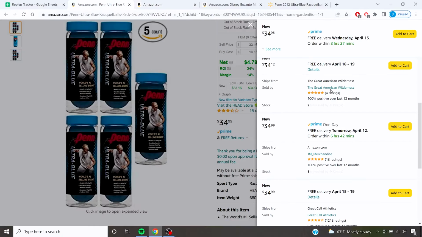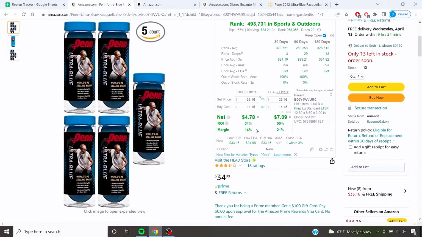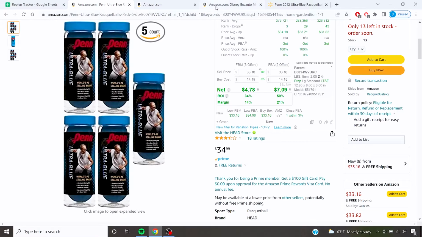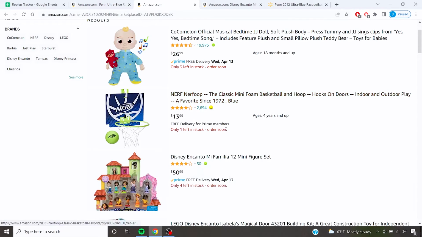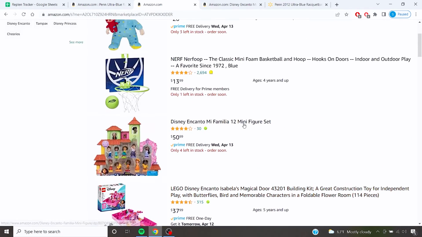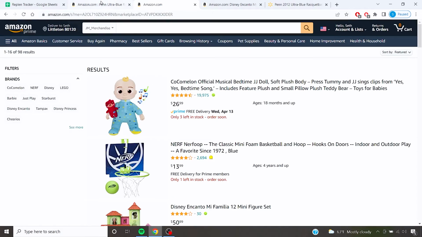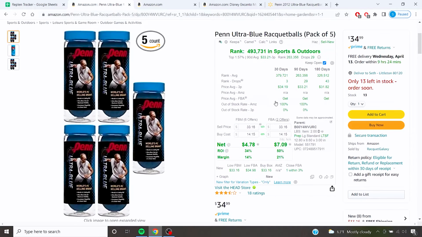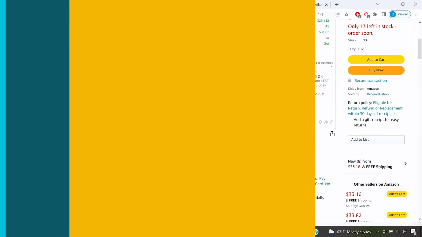If you find a store that's specifically exactly like the type of item that you're looking to find, it's going to be a lot easier rather than a general store that, like, I don't really sell Nerf, I don't really sell Disney. I'm not really in the toy scene, but if you're in the toy scene, this could be a really good store for you. It's nice to find a storefront that's doing a similar business model to you. But the very basics of this is, once you find a profitable product, you're going to want to look through the storefronts and find more profitable products.